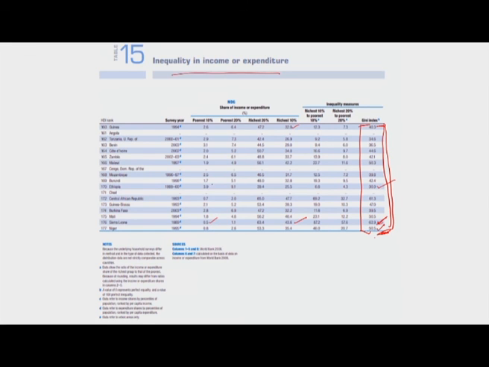Similarly, if you look at Ethiopia, the poorest 10% have only about 4% share in the total income and expenditure. The richest 10% have about 26% share. The poorest 20% share about 9.1%. The richest 20% have a share of about 39%. So the poorer countries exhibit very high levels of inequality. The poorer countries are poor because the richer sections of the population have more access to incomes, more access to basic services, and more access to the resources within the country than the poorest sections of the population.